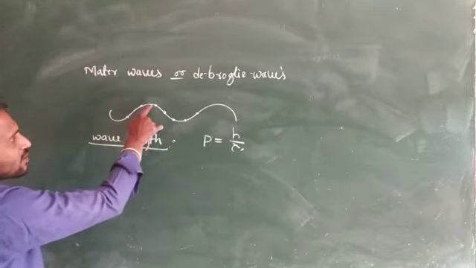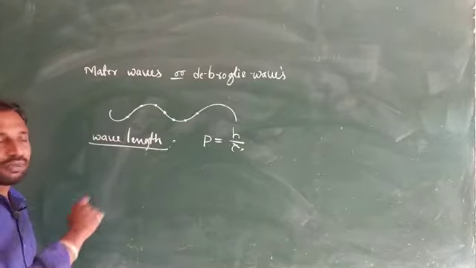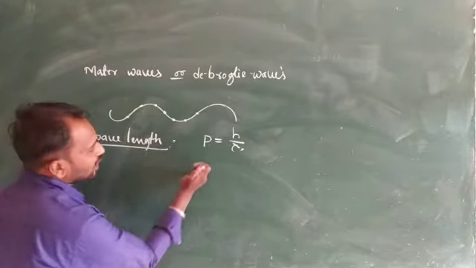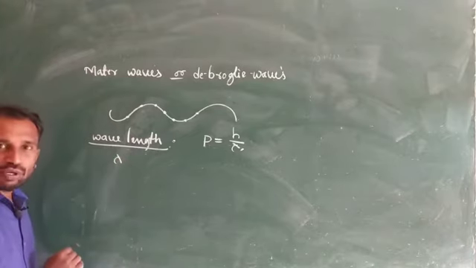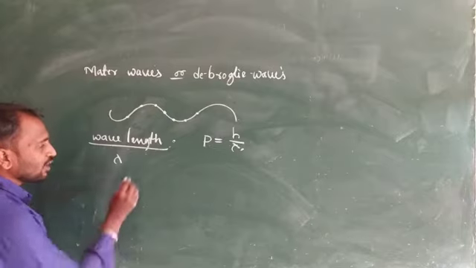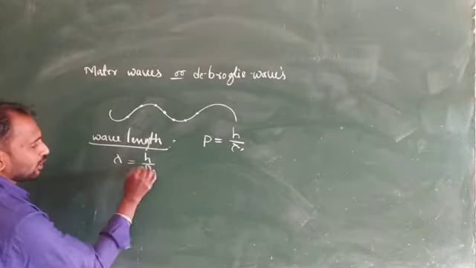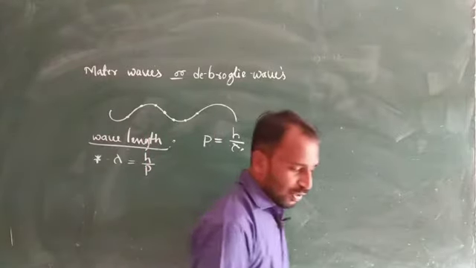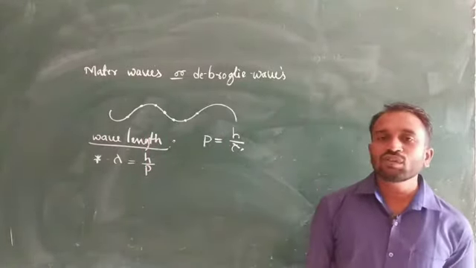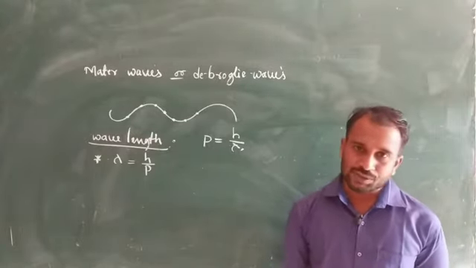This wave is associated with a moving material, meaning a material particle. So lambda, the wavelength of de Broglie's waves or matter waves, is equal to h divided by p.